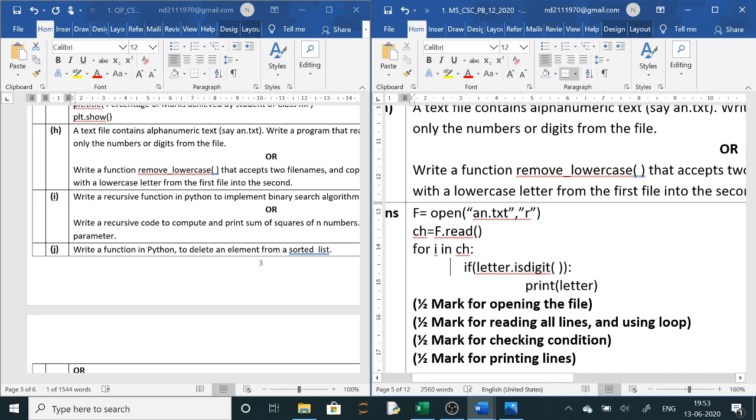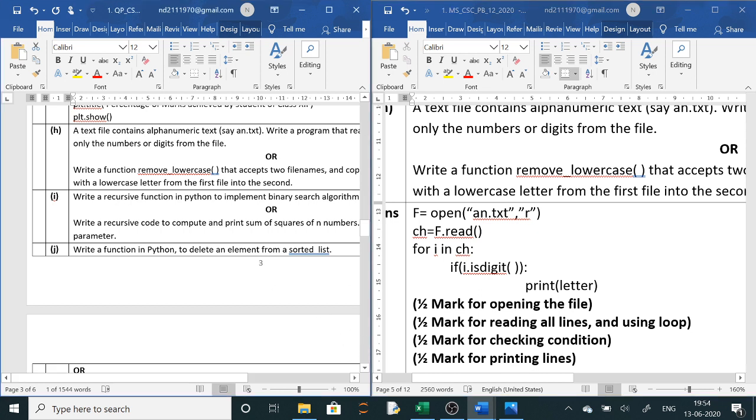Now you see this question here, instead of letter I am using i. You could have used character, alright. Now this is the best method, easiest method. File you are reading. Reading means whole file, whole paragraph you have stored in ch. Now one by one character you are taking. If the character is digit, then it is printing. So this is the best method. Clear? The other methods were also correct. You can run the program and you can see it. The other programs are also correct.